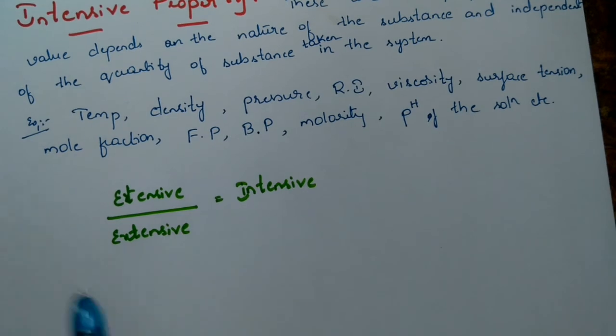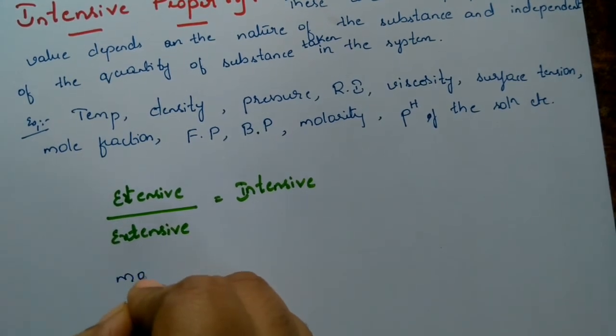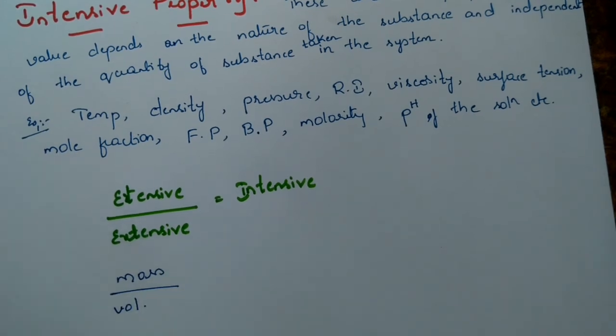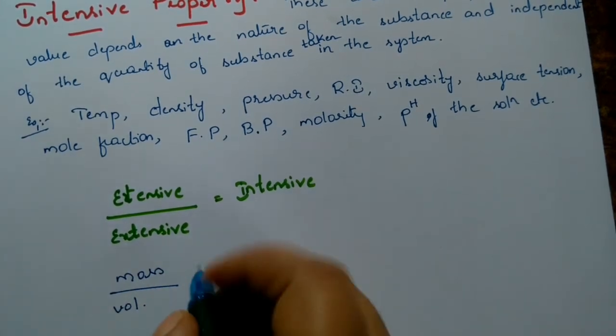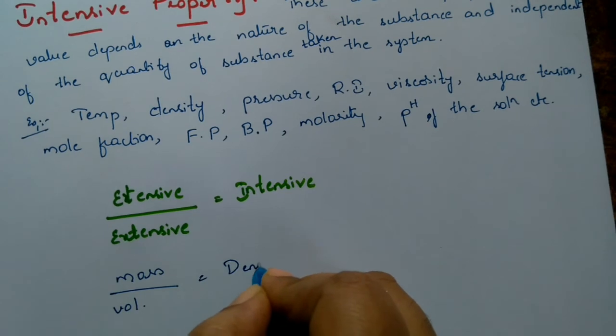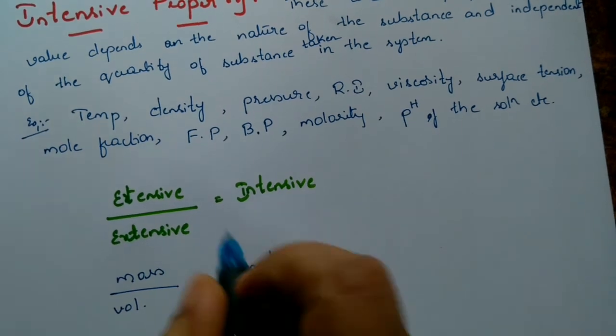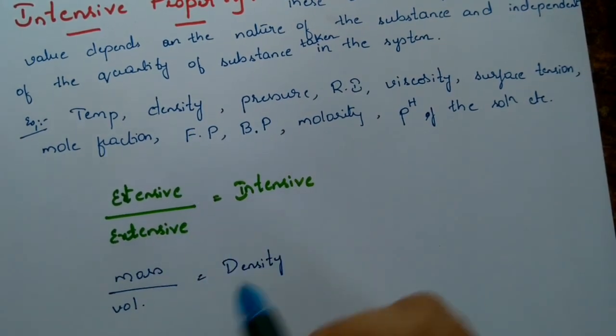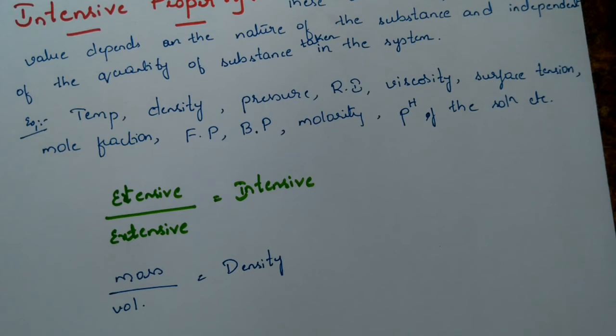One such example we have already discussed. Mass is an extensive property. Volume is an extensive property. Mass by volume is density, which is an intensive property. So that thing you need to remember: extensive by extensive will give rise to an intensive property.